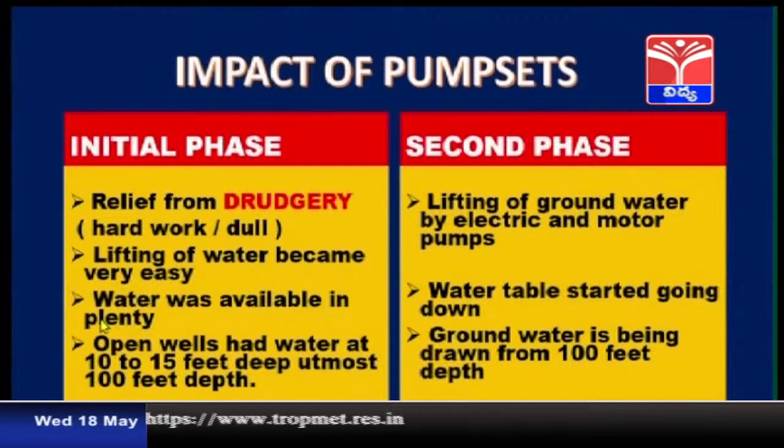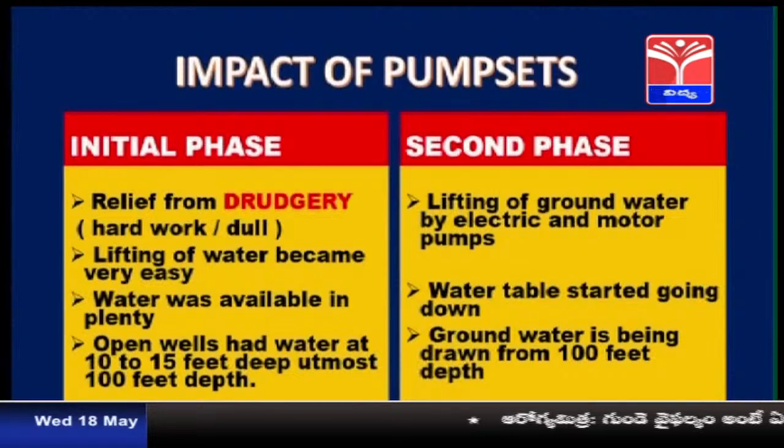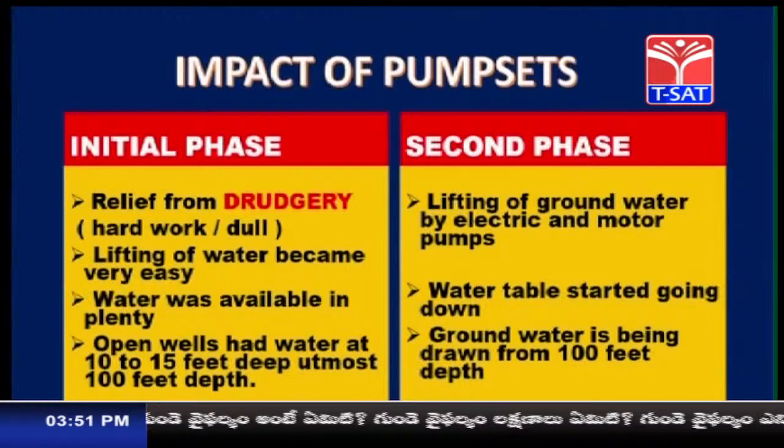Water was available in plenty. Open wells had water at 10 to 15 feet deep, at most 100 feet depth. So, after the introduction of pump sets, it has become very easy to get the water. Even from 100 feet, we could draw the water, right? But what happened in the second phase?